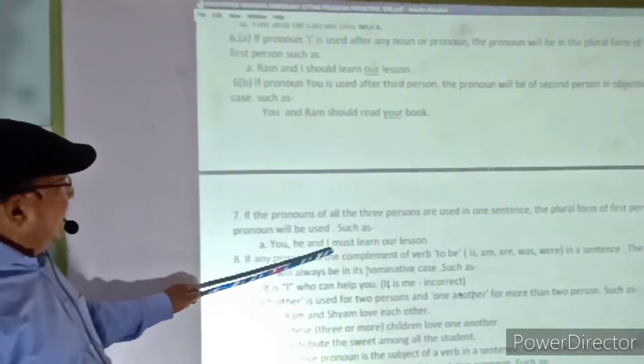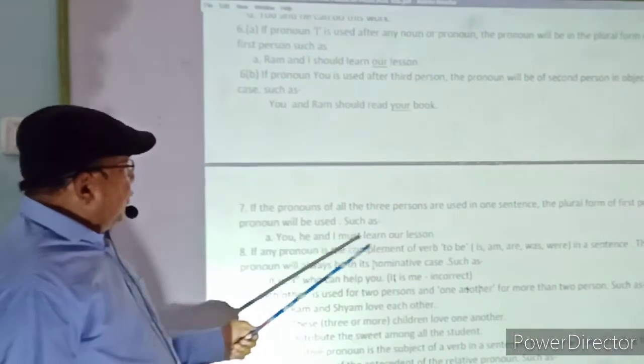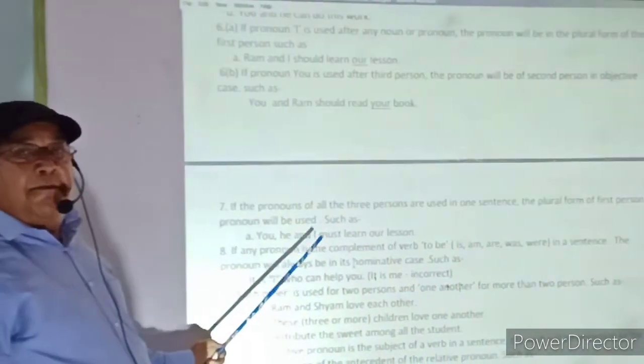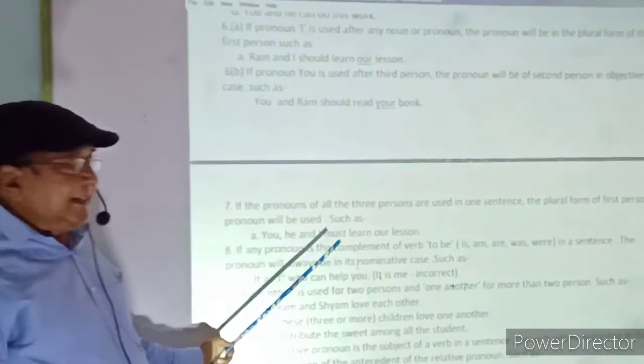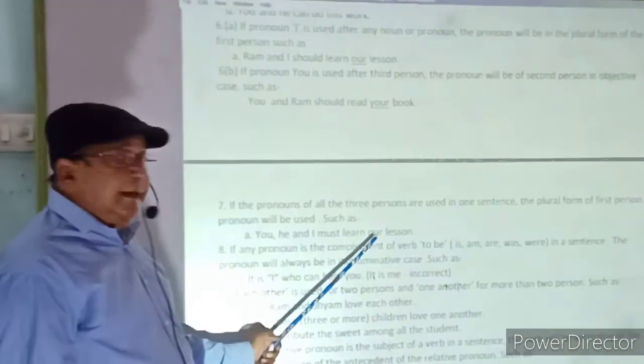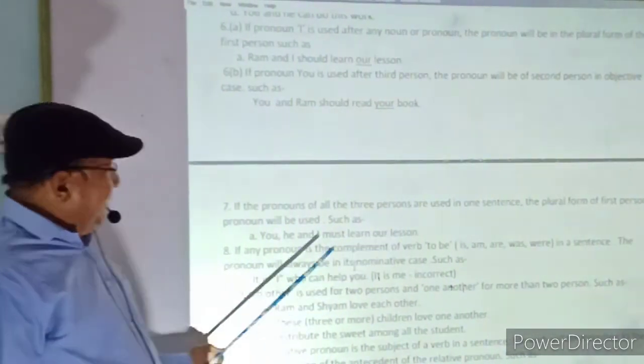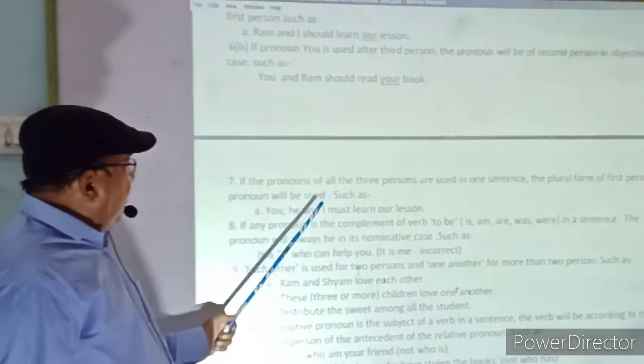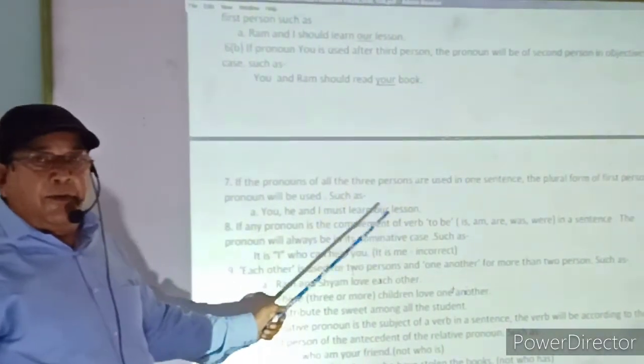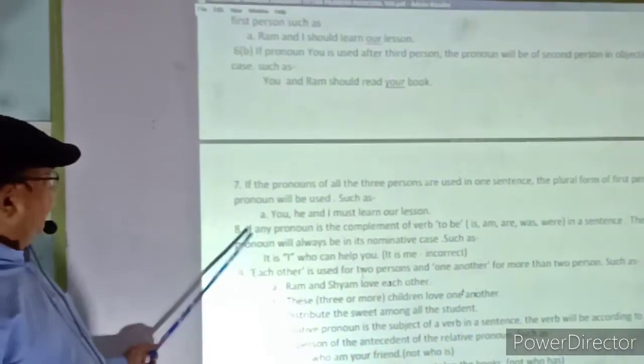You, he and I must learn our lesson. So the pronoun is according to the pronoun of first person, that is I, and it will be in plural form. So the plural of the objective case pronoun of I is our.